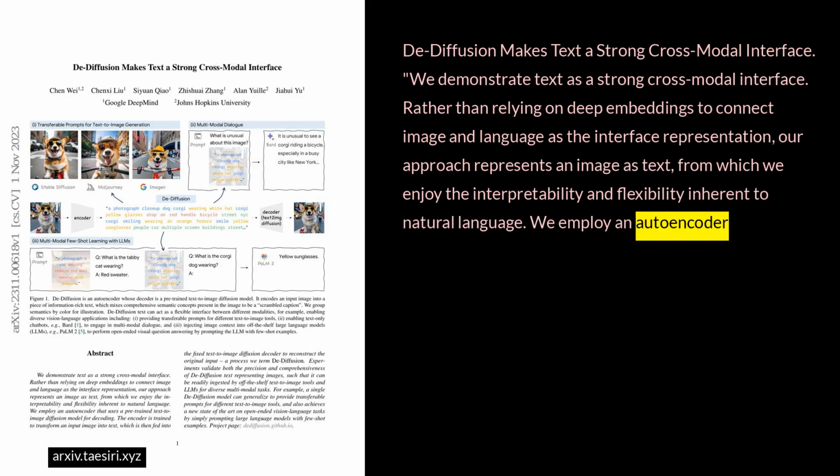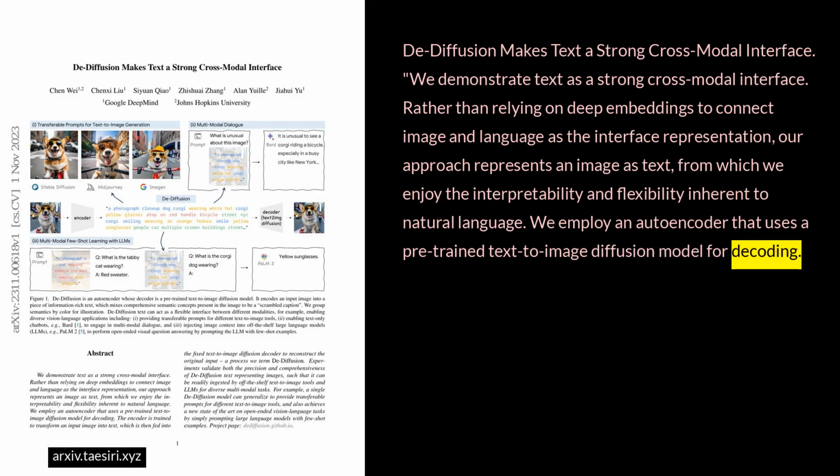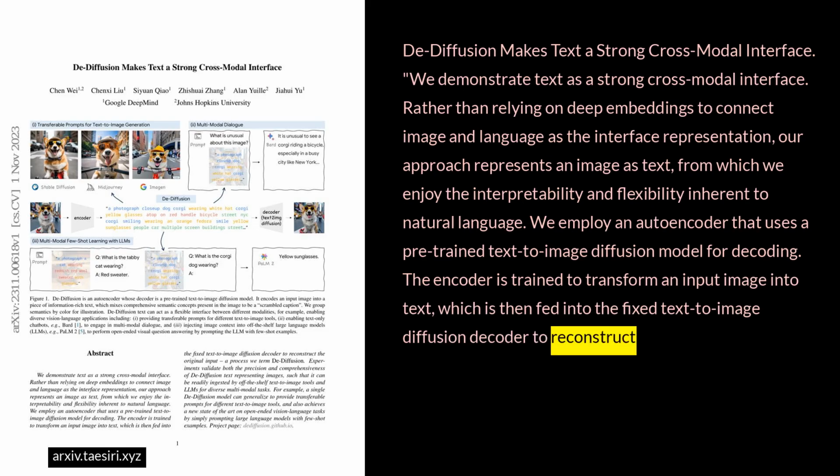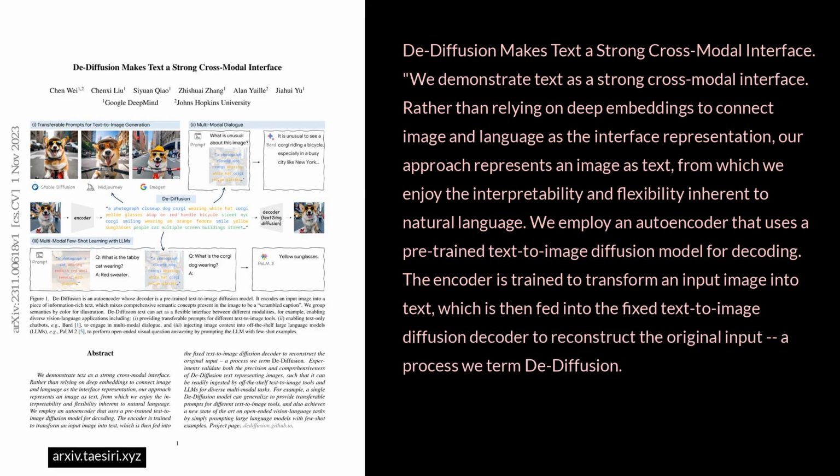We employ an autoencoder that uses a pre-trained text-to-image diffusion model for decoding. The encoder is trained to transform an input image into text, which is then fed into the fixed text-to-image diffusion decoder to reconstruct the original input, a process we term De-Diffusion.